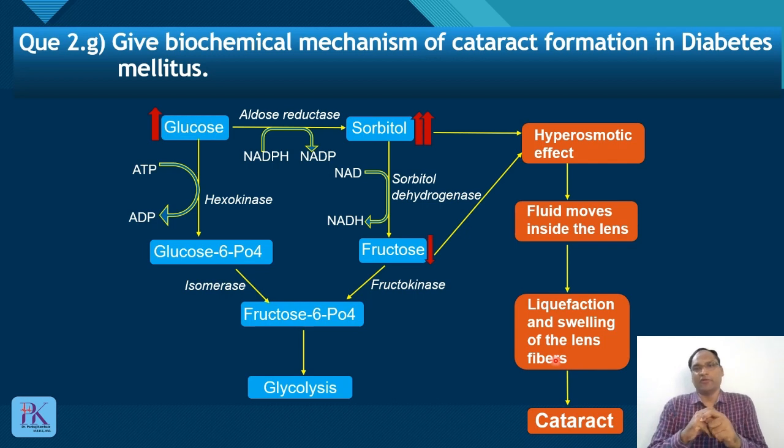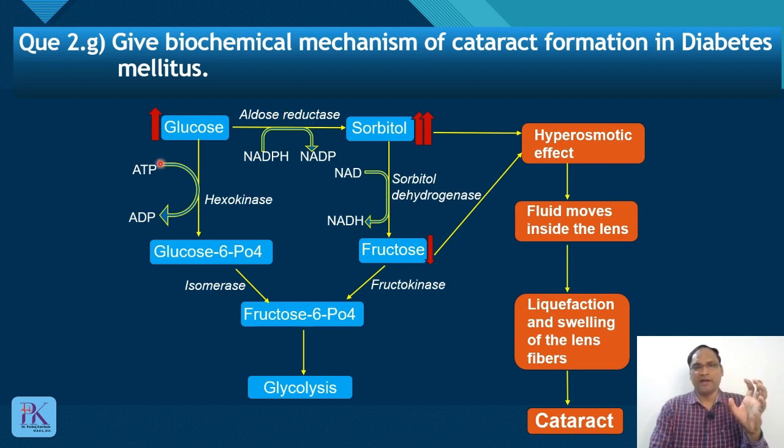Then there will be the development of cataract. Now this is the biochemical mechanism for cataract formation in diabetes mellitus. Okay, so I will revise it. What happens normally? Glucose is channeled to glycolysis. Only 4% of total glucose follows the polyol pathway.